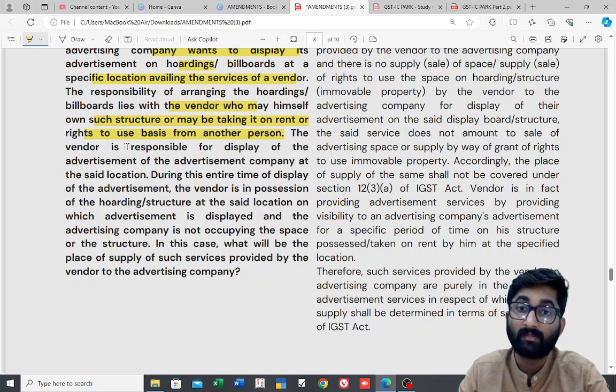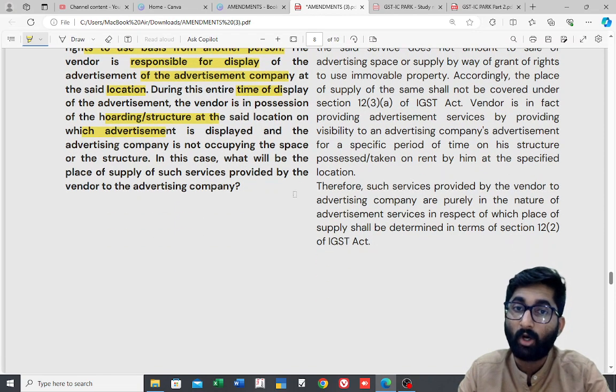The vendor is responsible for the display of the advertisement of the advertising company at the said location. During this entire time of the display of the advertisement, the vendor is in possession of the holding structure at the said location on which the advertisement is displayed, and the advertising company is not occupying the space or the structure.